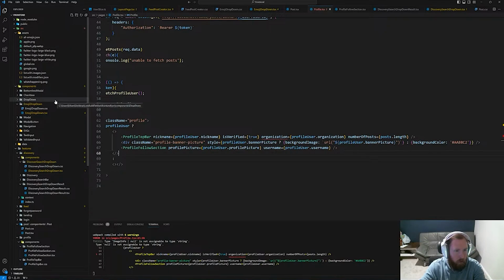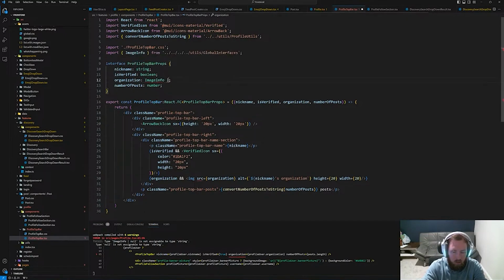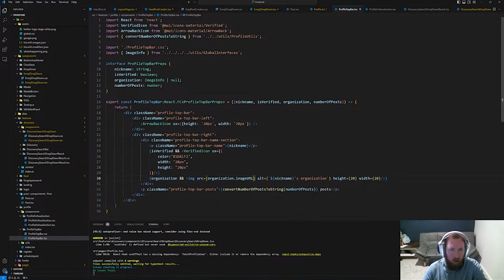So now in our profile top bar, instead of organization, well, this is actually fine. So here organization is going to be image info or null. So here we're going to say organization.imageURL. So that's good to go.